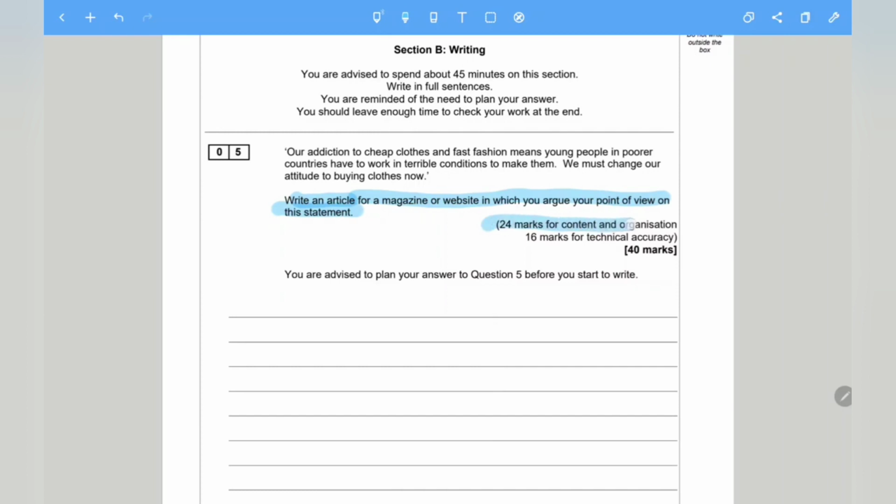Now it's 24 marks for content and organization, 16 marks for technical accuracy, and of course it's 40 marks. Now we need to break down the question, look at the important parts of the statement. So our addiction to cheap clothes and fast fashion, that's important here, so I'm going to highlight that. Means young people in poorer countries have to work in terrible conditions to make them. We must change our attitude to buying clothes now. So you have to argue your point of view on this statement.